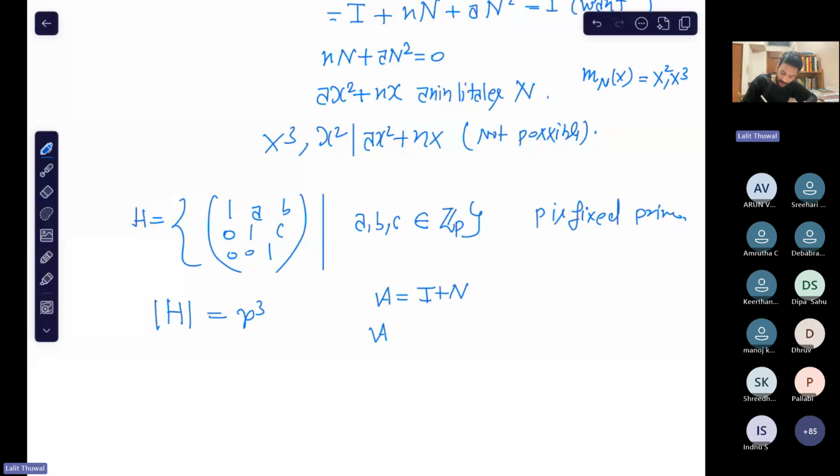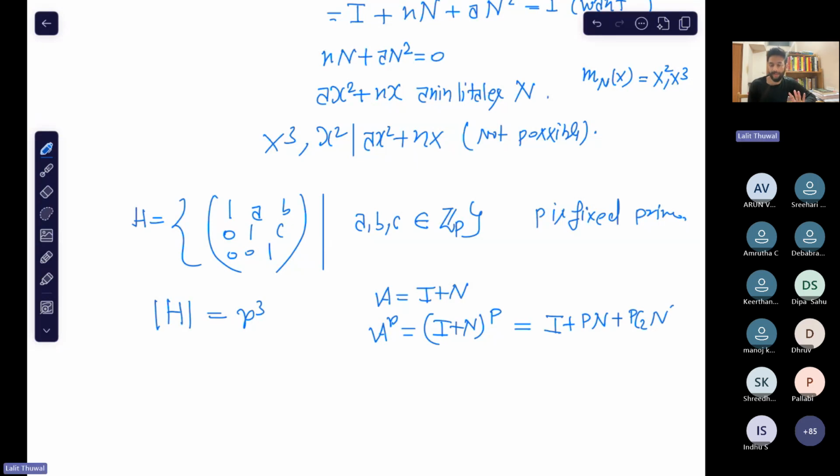So just check what happens if we find the power p of A. By the binomial theorem, we get I plus PC1 N and PC2 N square, and so on.